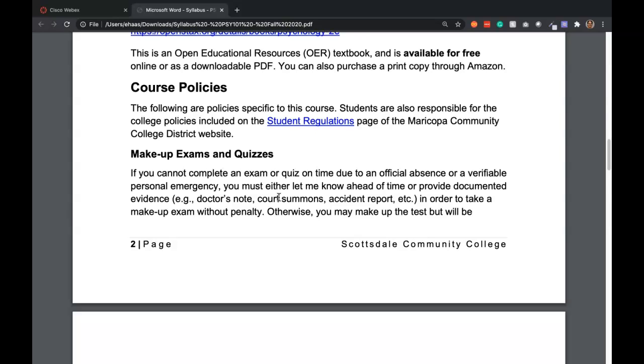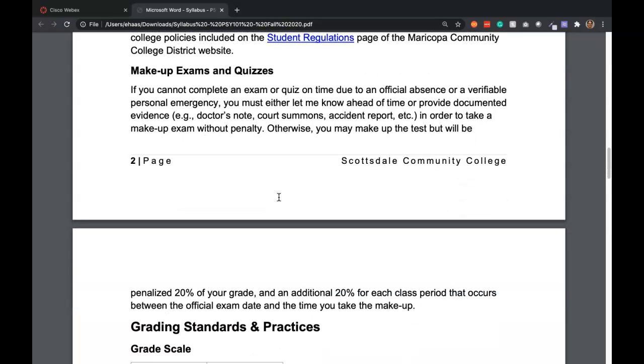And the reason for that is I don't want you putting off taking the makeup exam. Like, you might not have felt ready for it and didn't want to take it at the time it was offered. So then you wait, and in the meantime, we've moved on. We're going into new chapters, and it's just going to end up causing a problem for you. So I want you to take the test as soon as you can. So yes, you can take it as a makeup, and it'll just be a 20-point deduction as long as you do it before the next class period.